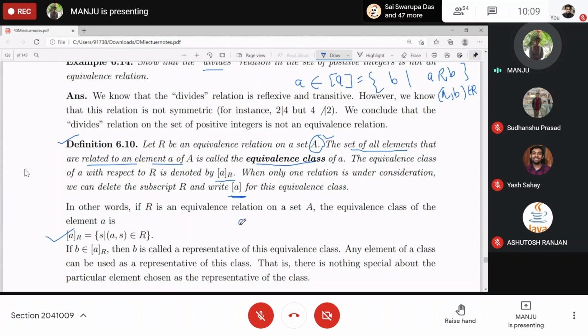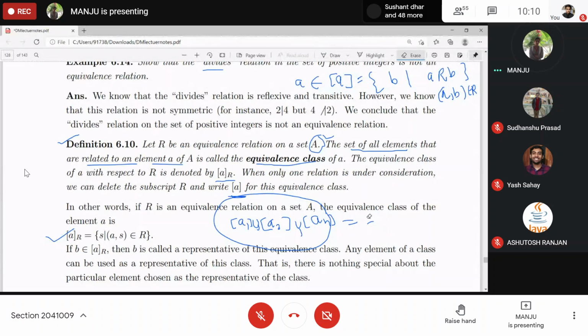Now, if you collect all the different equivalence classes, A1, A2, and so on up to AN, which belong to A, where A1 is different from A2, A2 is different from A3, and so on, and if you take the union of all these, that will become A itself. These are the subsets of A, and if you take the union, that will become A.